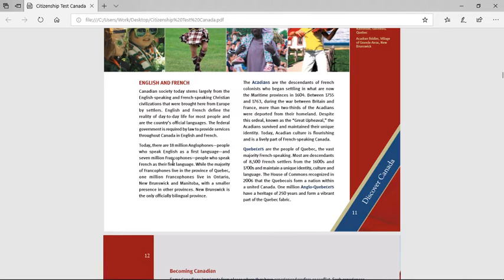While the majority of Francophones live in the province of Quebec, 1 million Francophones live in Ontario, New Brunswick, and Manitoba, with a smaller presence in other provinces. New Brunswick is the only official bilingual province. That's really interesting.